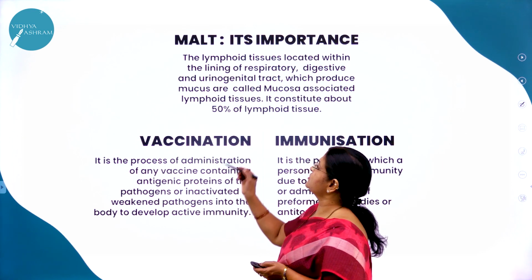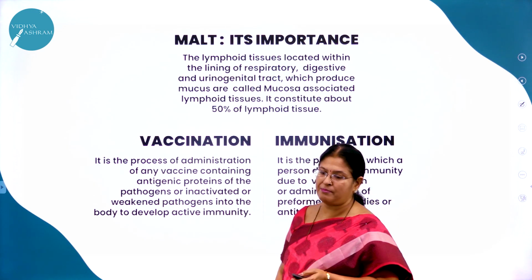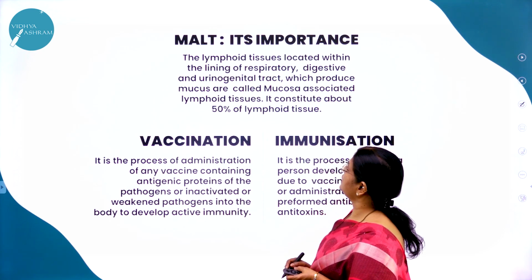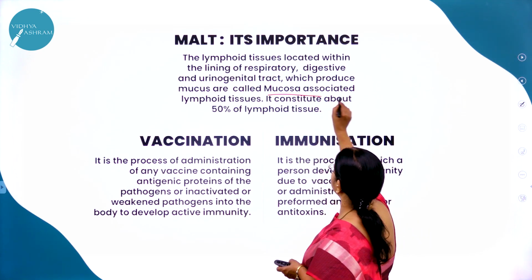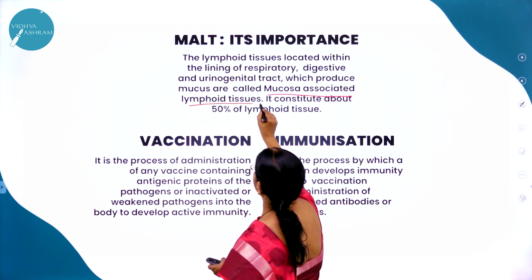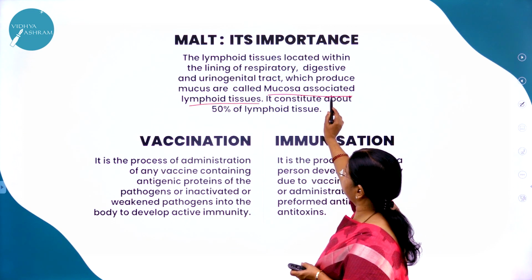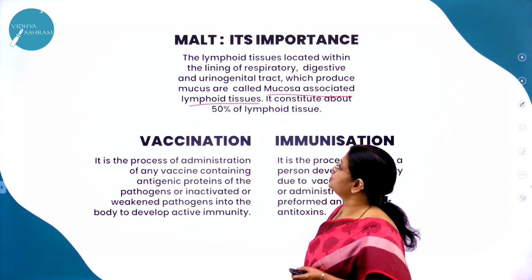Moving on to the next very important concept called MALT. What is the expansion of MALT? MALT is called mucosal associated lymphoid tissue. Where do you come across it?